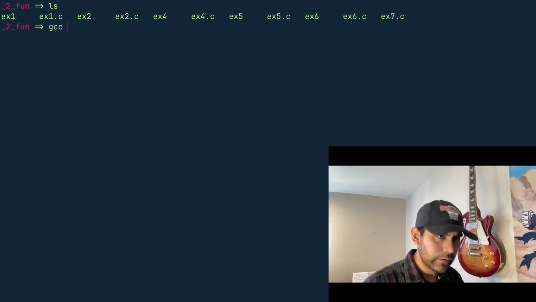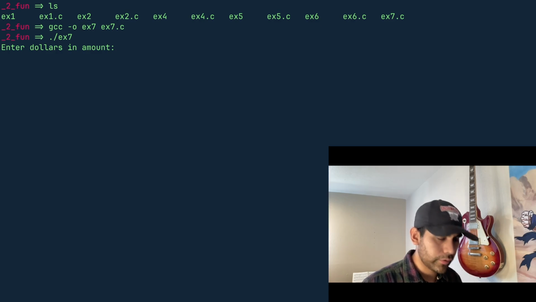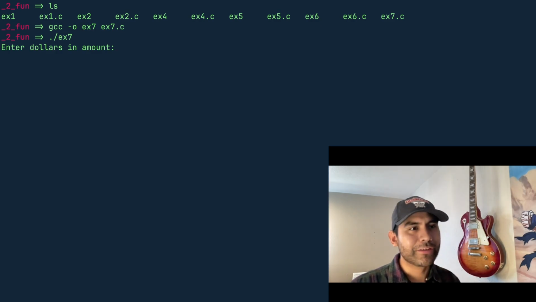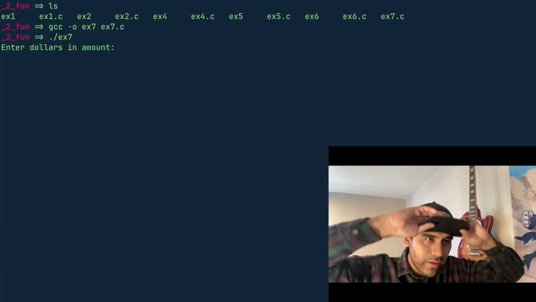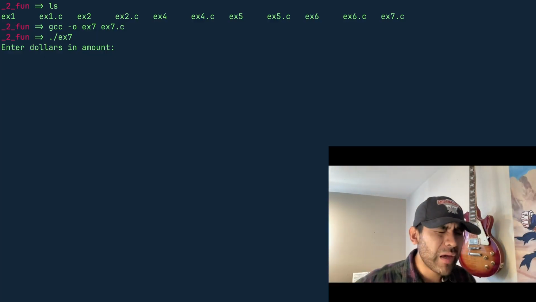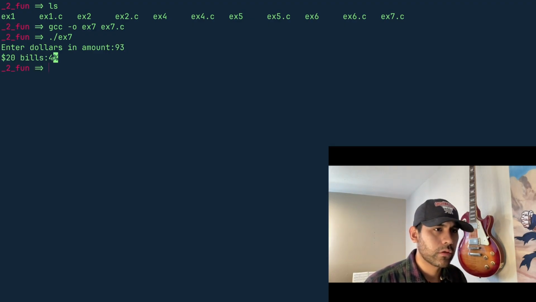Okay, gcc x7.c. All right, x7. Enter amount, enter dollars in amount, bro. Enter amount in dollars. That's what happens when you have Mexican blood in you. Enter amount in dollars, 93. All right, so $20 bills, 4. Right? Yeah. Okay.